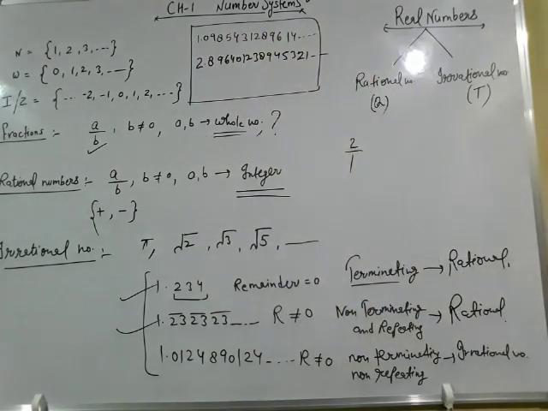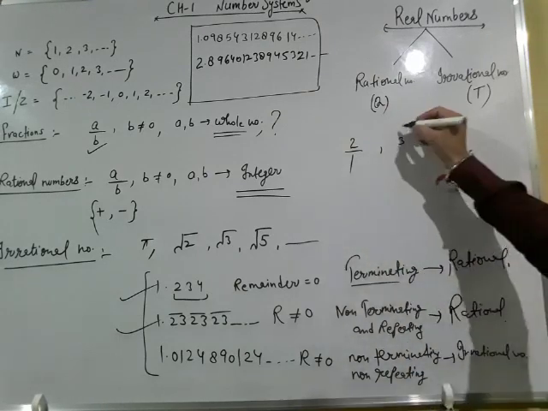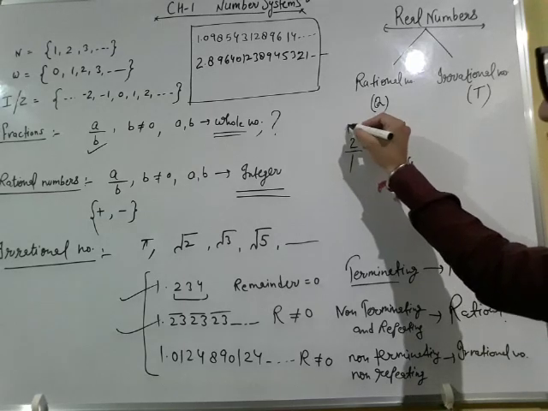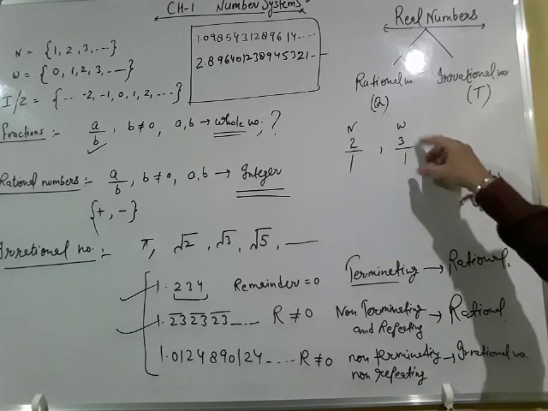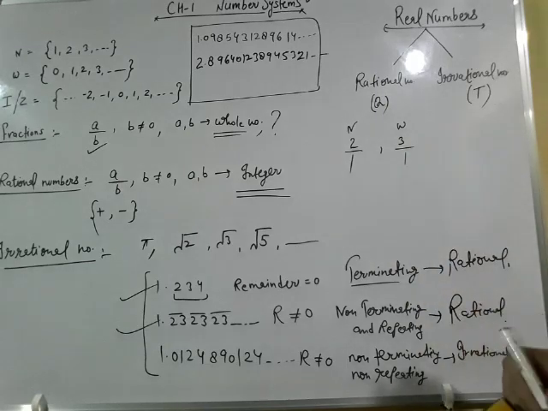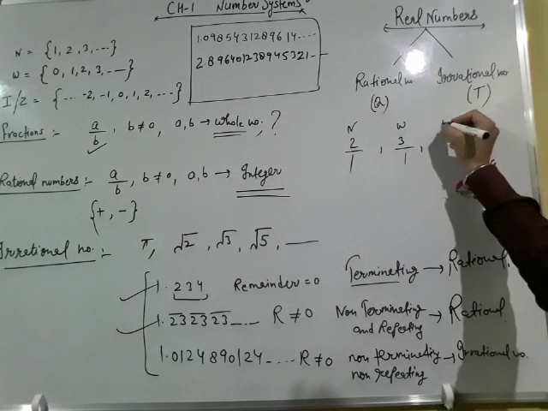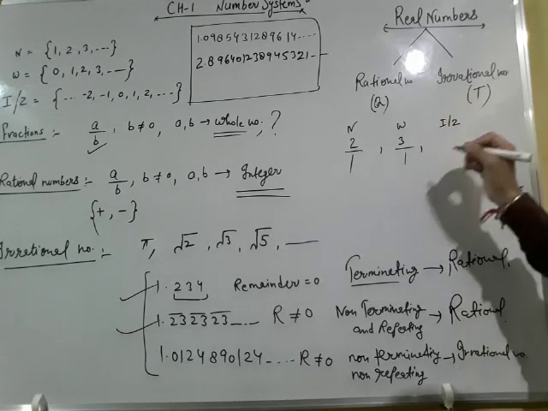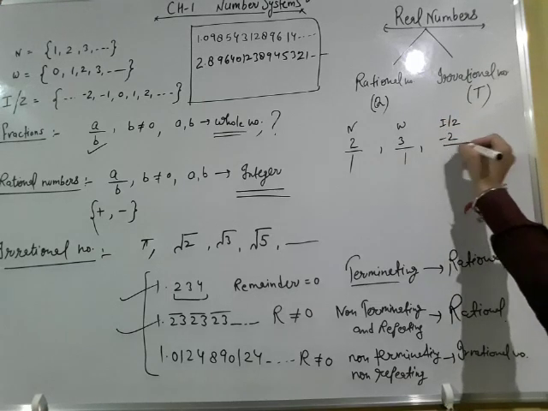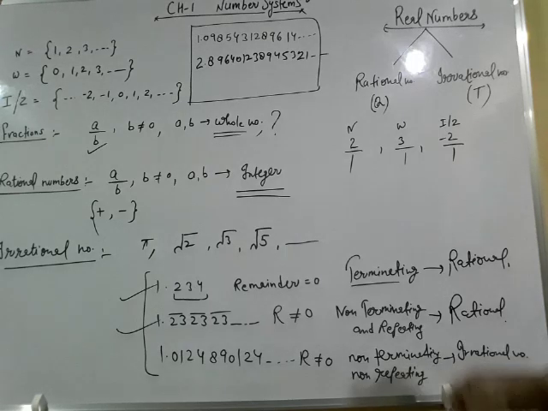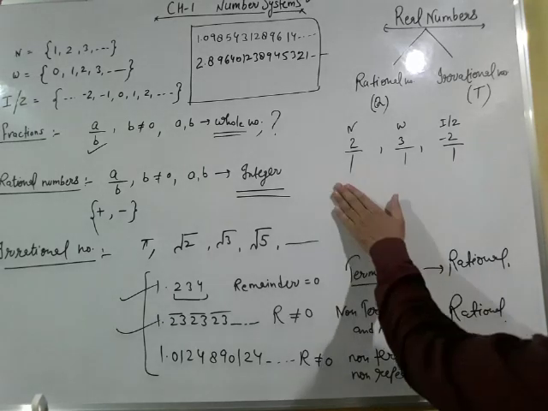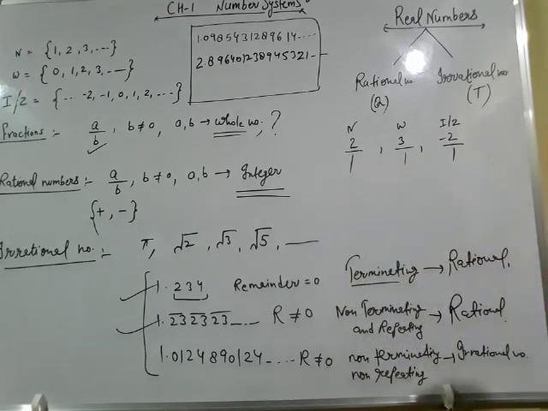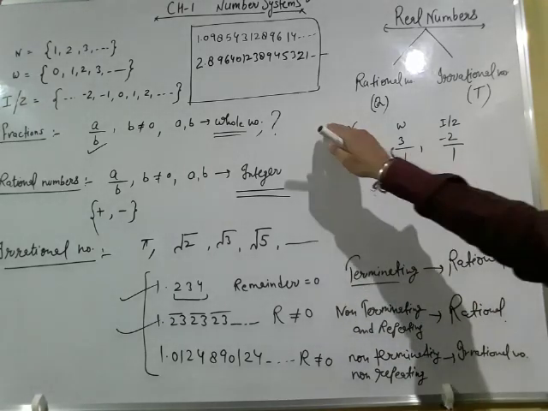Similarly, if we have taken a whole number, suppose I have taken 3. 3 is a whole number here. Here it was a natural number. 3 can be written as 3 upon 1. That's why 3 is also a rational number. Take an integer, minus 2. Minus 2 can be written as minus 2 upon 1. That's why it is also a rational number. So we can convert natural numbers, whole numbers, and integers into the form of rational numbers.